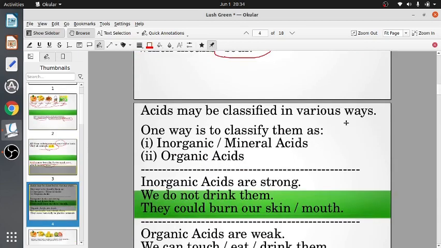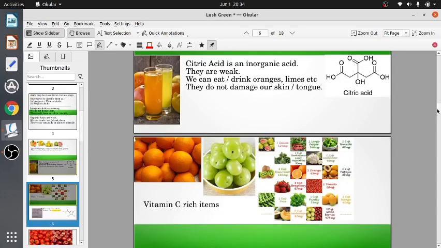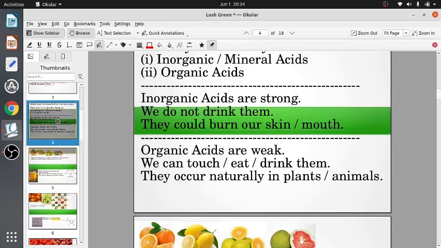Now, how do we classify acids? Acids can be classified in many ways. One of the ways of classifying acids is as inorganic mineral acids or organic acids. Inorganic acids are very strong. We can't drink them because they could burn our skin and mouth. They are so strong that even if you touch them, they could burn your skin.